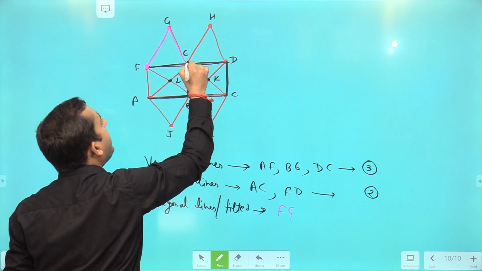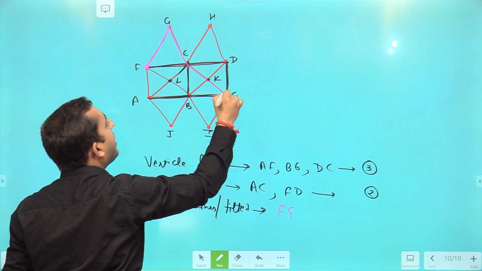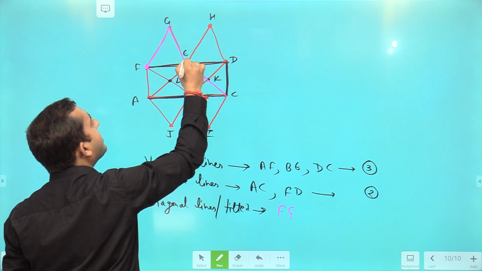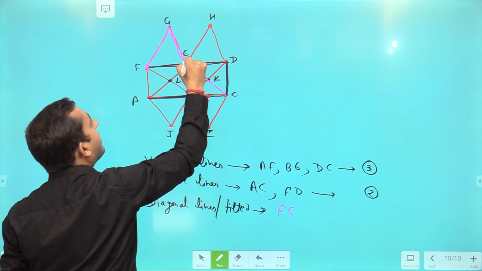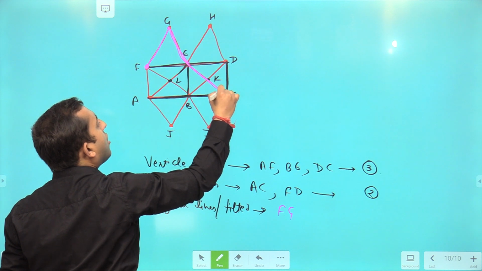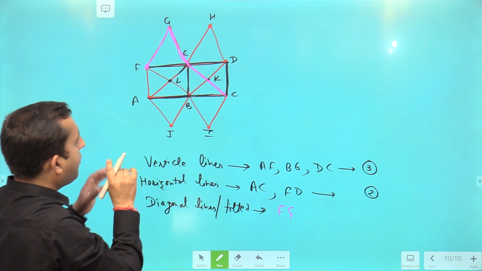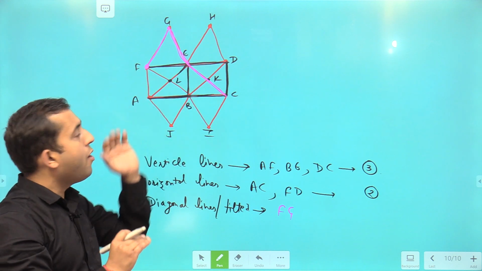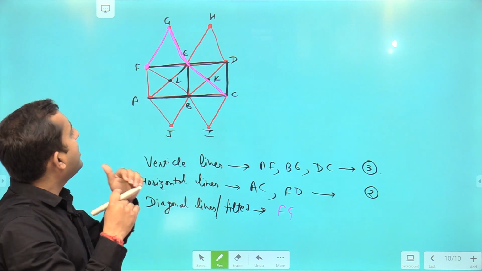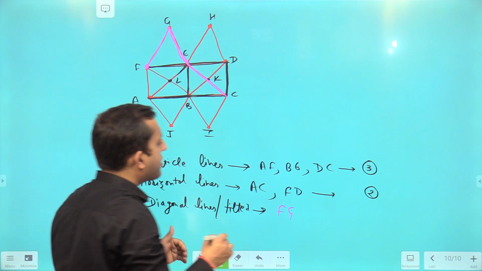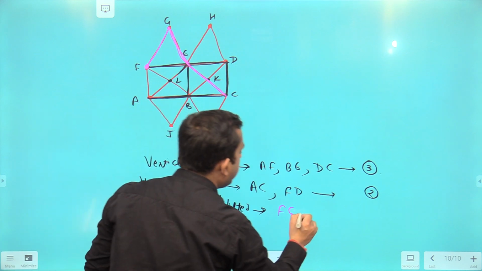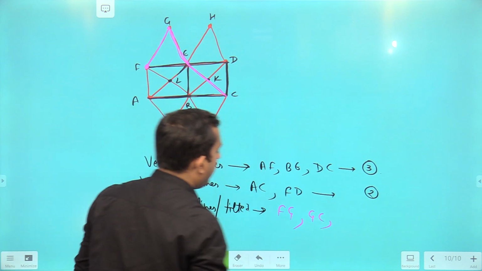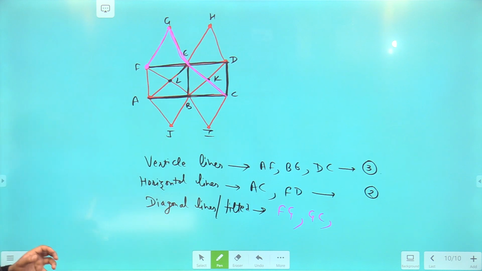Then GEKC. Please pay attention. I have not drawn this figure up to the mark, but if you draw this diagram properly, then GE and KC will lie on a single line. GEKC will lie on a single line. So I am saying the second tilted line is GC.